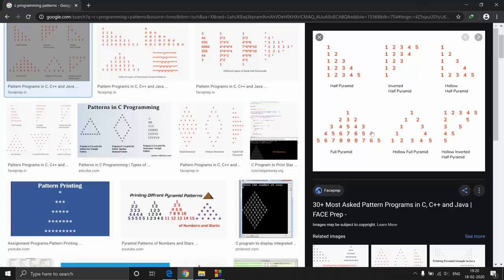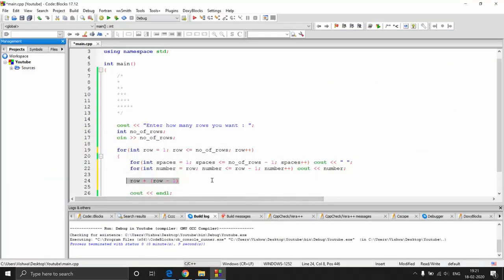So from there, we need to go till the row, right? For the first row, we are not going to go anywhere. So row plus row minus 1 is just 1. So we need to go from the highest number, 1, to the row number, which is 1. So we don't have to print anything over here. We are already at 1, so we just break out of the loop. Here we'll be at 3, and then from 3, we need to go to the row number. So from 3, we need to go to 2. So we need to print this particular 2. And then from 5, we need to go to 3. From 7, we need to go to 4. So we are just subtracting 1 each time over here. So we'll write that loop.